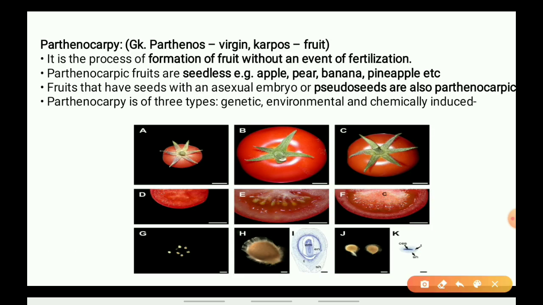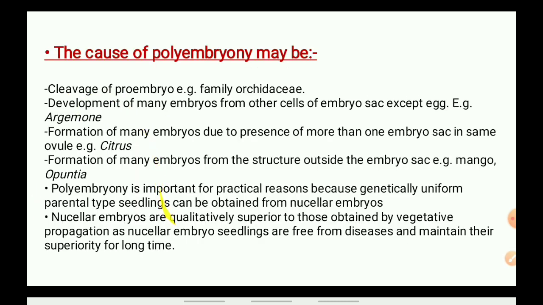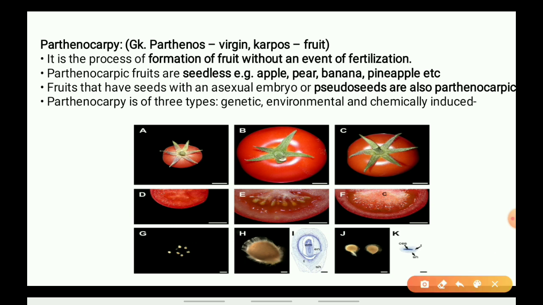Now next topic will be ours, parthenocarpy. What is parthenocarpy? Let us see. Parthenos means virgin and carpos means fruits. Means the fruits which are formed without fertilization of the gametes. The ovary enlarges and becomes a fruit after the fertilization.